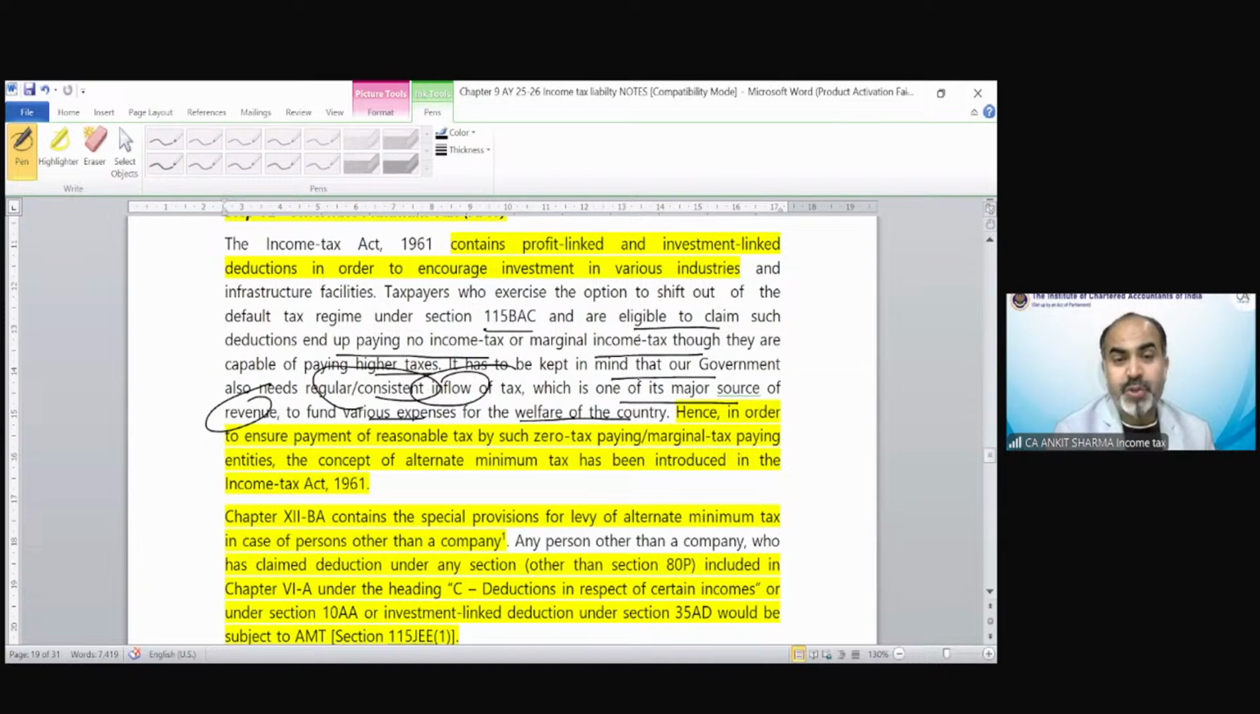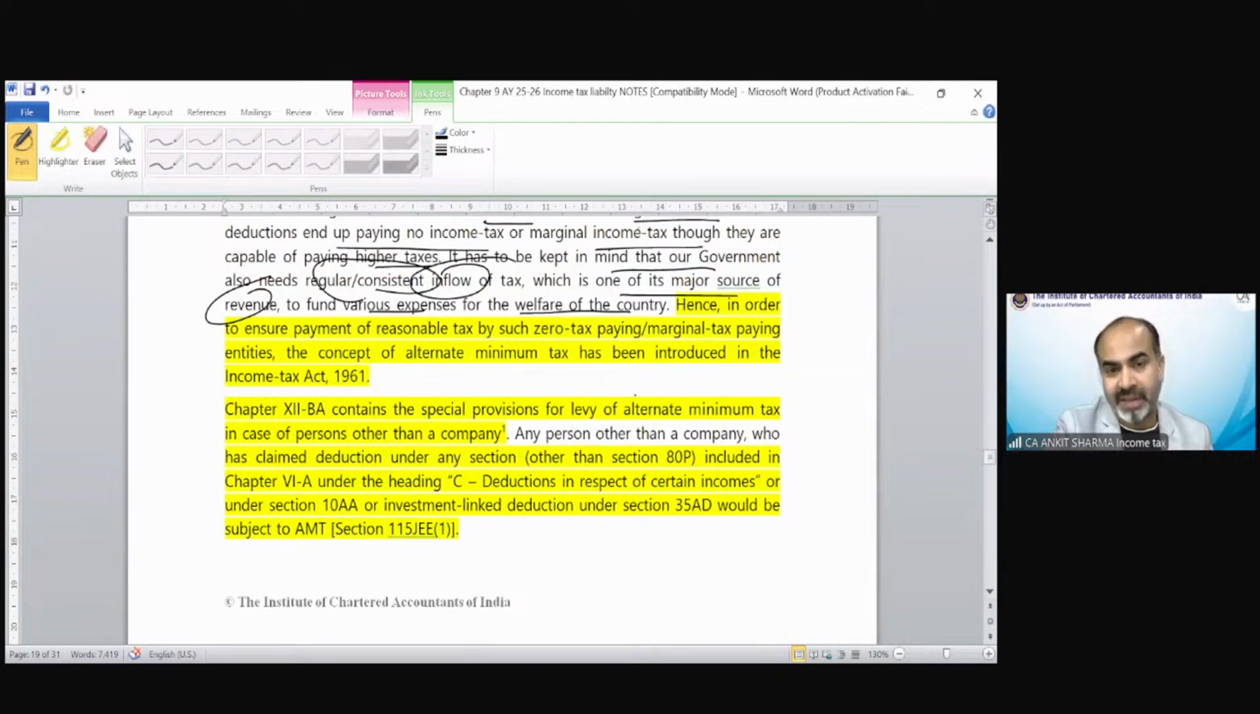Hence, in order to ensure payment of reasonable tax by such zero tax paying, marginal tax paying entities, the concept of alternate minimum tax has been introduced in the Income Tax Act. The chapter contains the special provision for levy of alternate minimum tax in case of a person other than a company, because for a company, the MAT provision is going to be applicable.